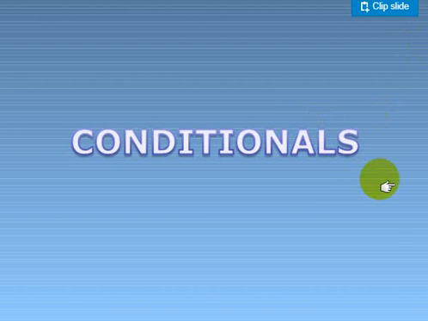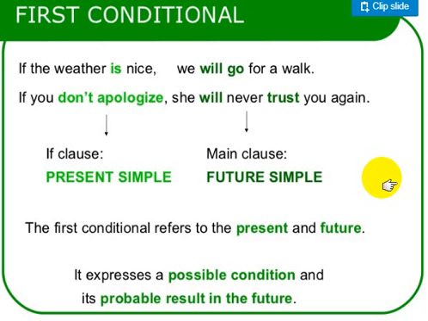Okay, let's move to first conditional. First conditional, for example, if the weather is nice, we will go for a walk. Here I move from zero possibility to possibility, possible action. If you don't apologize, she will never trust you again.